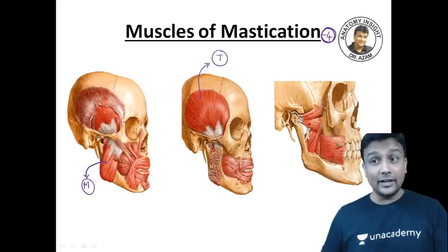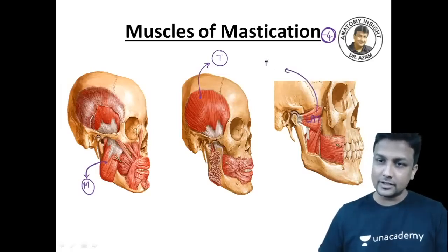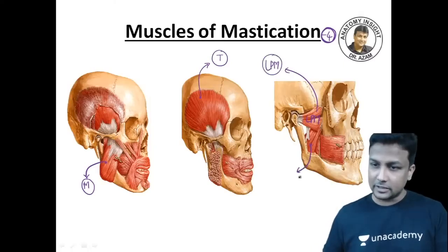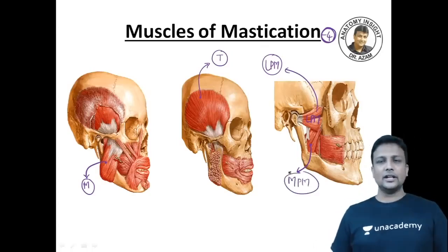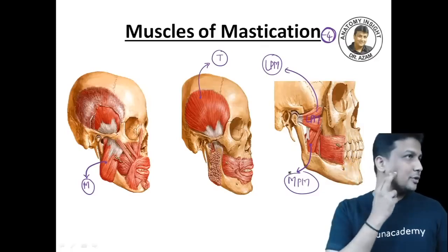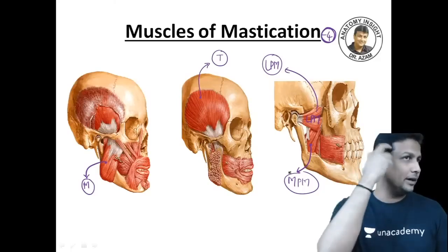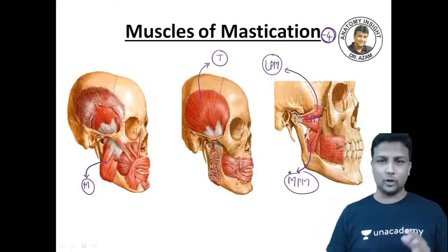And how to identify in the image, this muscle which is going and meeting with the temporomandibular joint, that is your lateral pterygoid muscle. This is the lateral one, guys. And this one present on the inner side of the mandible is your medial pterygoid muscle, guys. So I repeat again, how many muscles of mastication do you have, guys? You have 4 muscles of mastication. Here this is masseter, this will be temporalis, and on the inner side you'll find the lateral and medial pterygoid.